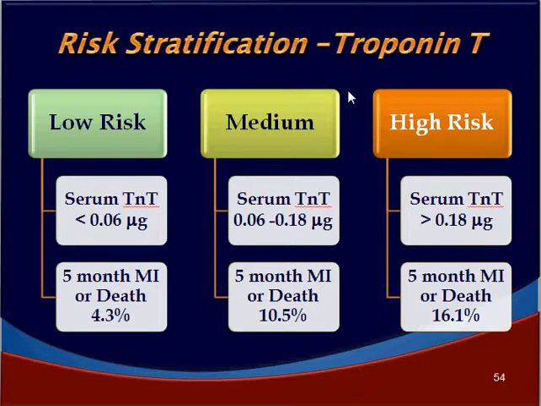So from a low risk of 4.3% to a highest of 16.1%, we can say, depending on the trop value, this is called quantitative estimation of the troponin. So if we have an ECG and the quantitative troponin, we can stratify the patient as low risk, medium risk or high risk. Depending on that, the further management would be decided.